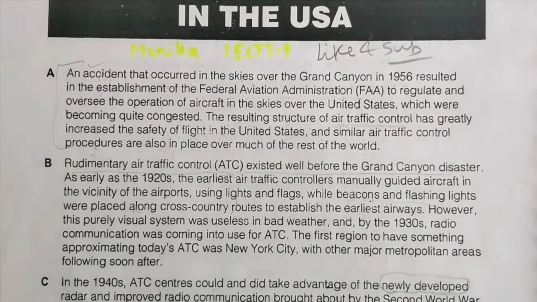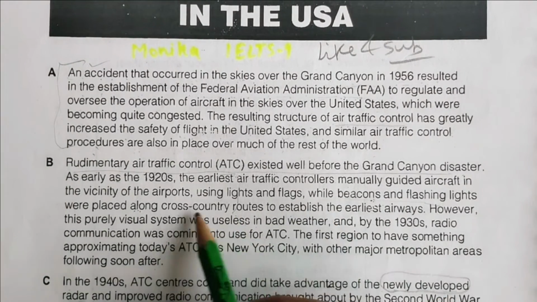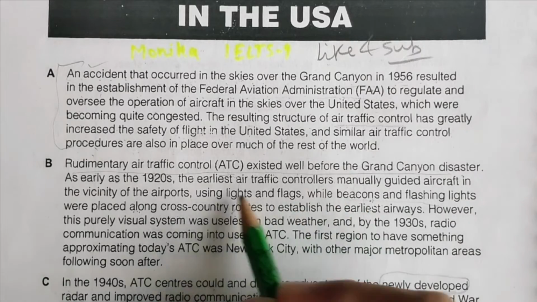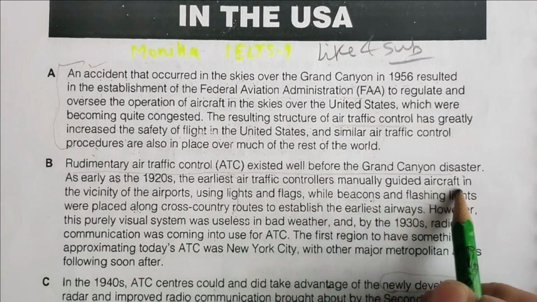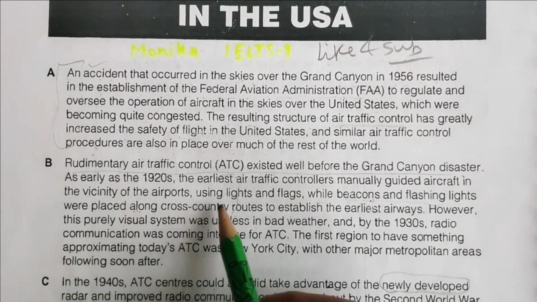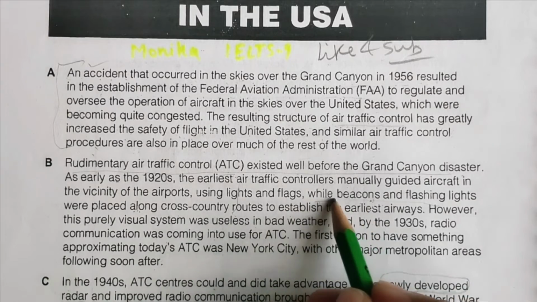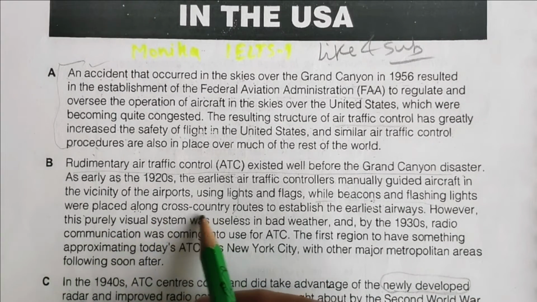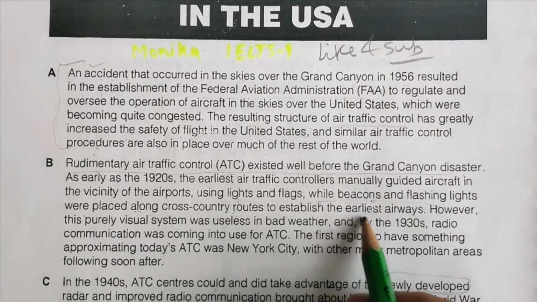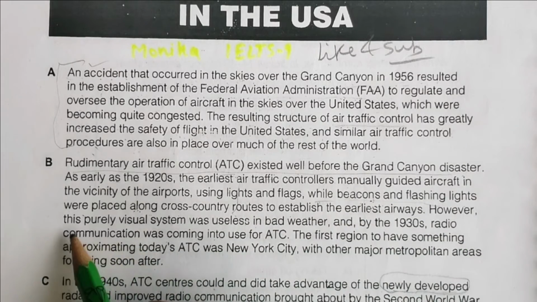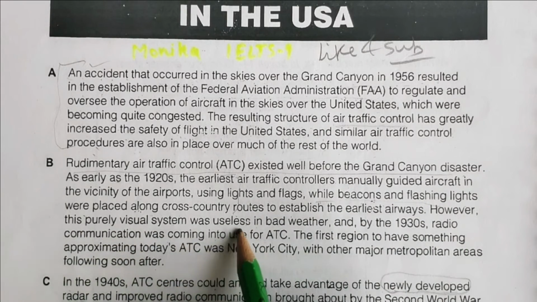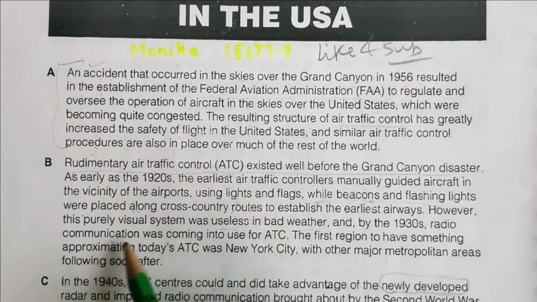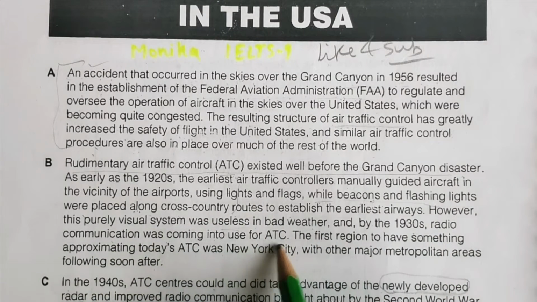Let's read it. The earliest traffic controllers manually guided aircraft in the vicinity of the airports using lights and flags, while beacons and flashing lights were placed along cross-country routes to establish the earliest airways. However, the purely visual system was useless in bad weather, and by the 1930s radio communication was coming into use for ATC.